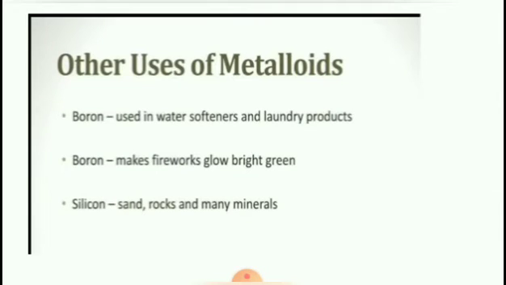Other uses of metalloids. Boron is used in water softeners and laundry products. Boron makes fireworks glow bright green. Silicon is found in sand, rocks and many minerals. These are the other uses of metalloids.